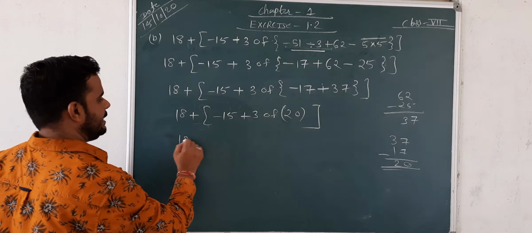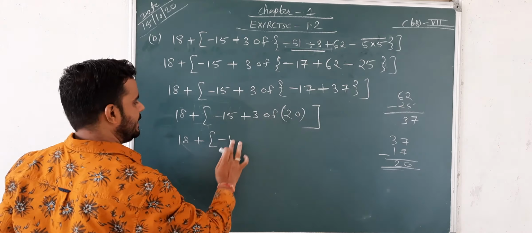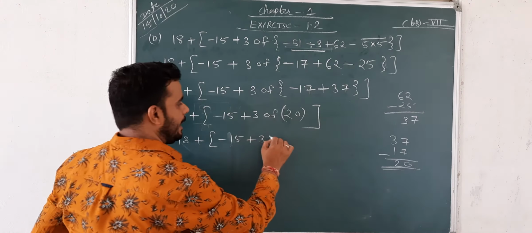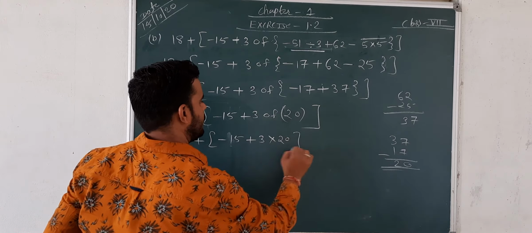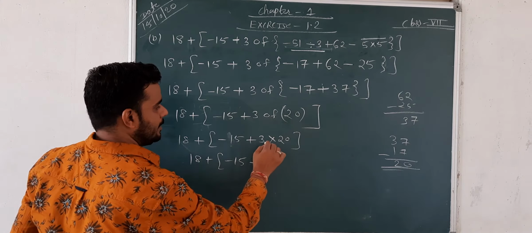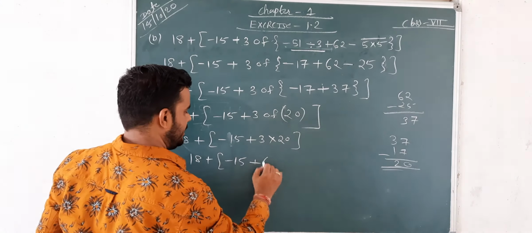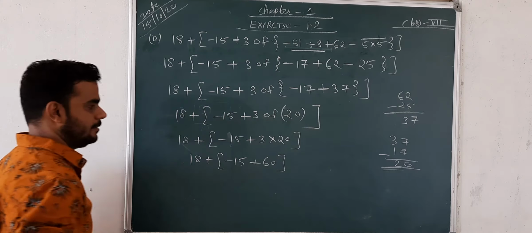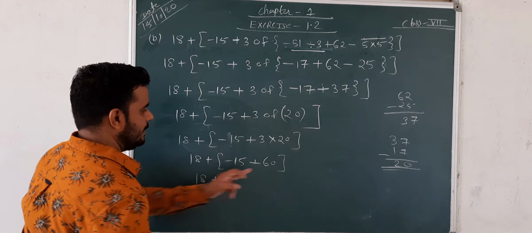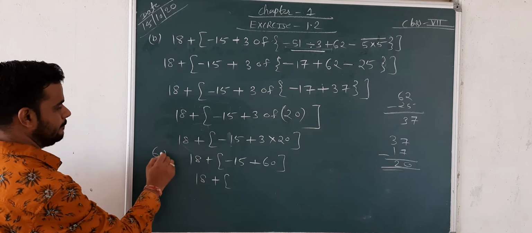Okay, so 18 plus negative 15, 3. "Of" means multiply, so 3 multiply 20, then 60. Okay, so the next is 18 plus 60 minus 15,